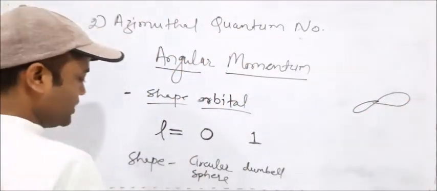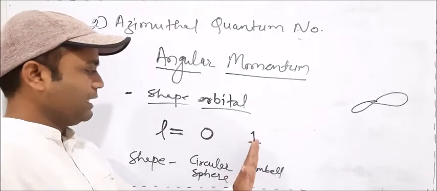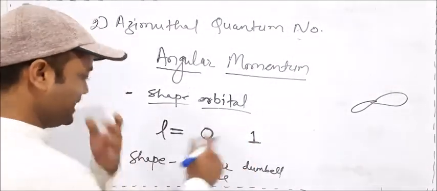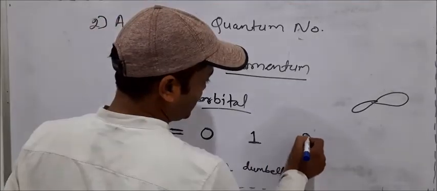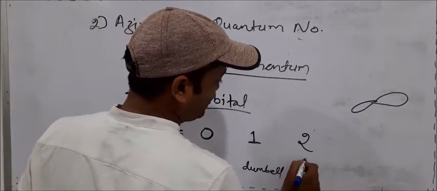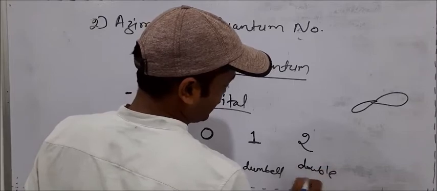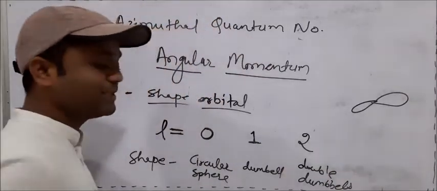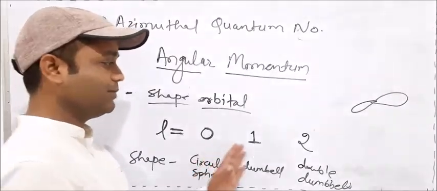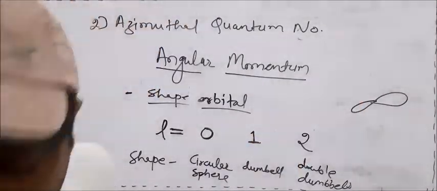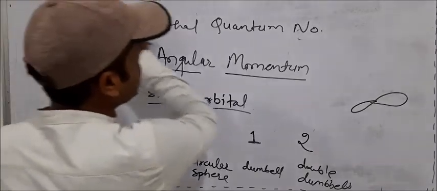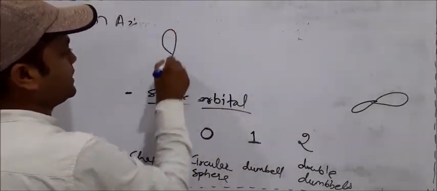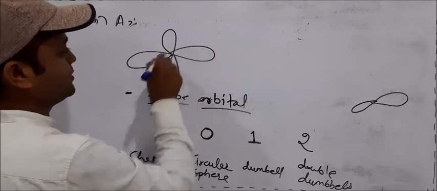Okay, so when azimuthal quantum number is 1, the shape is dumbbell. When azimuthal quantum number is 2, the shape is double dumbbell. Double dumbbell means the electron is moving in a double dumbbell shape.